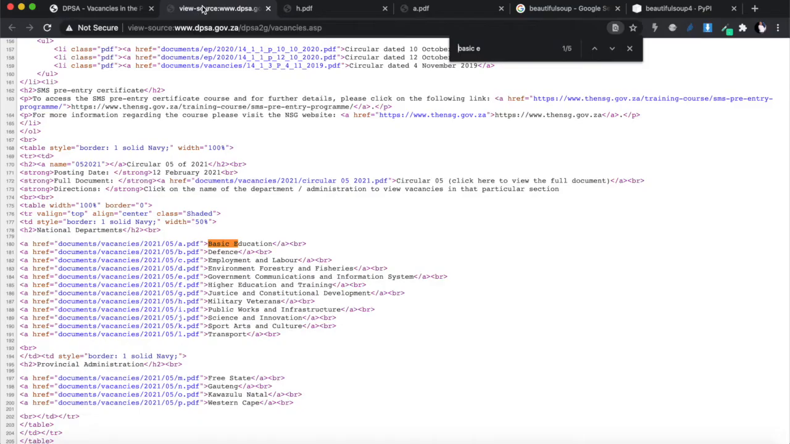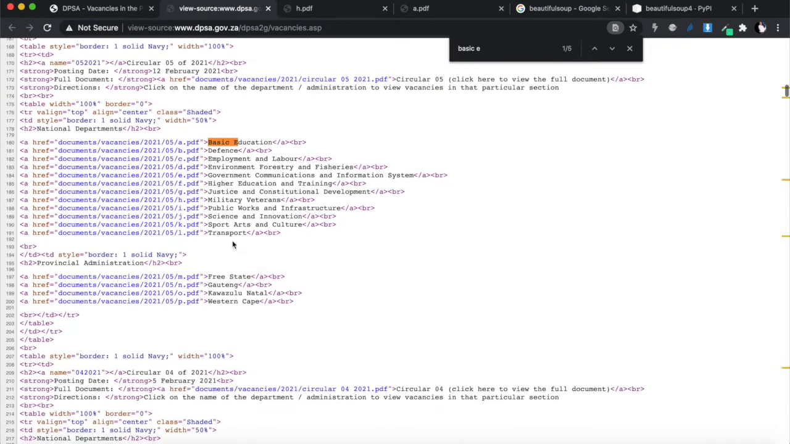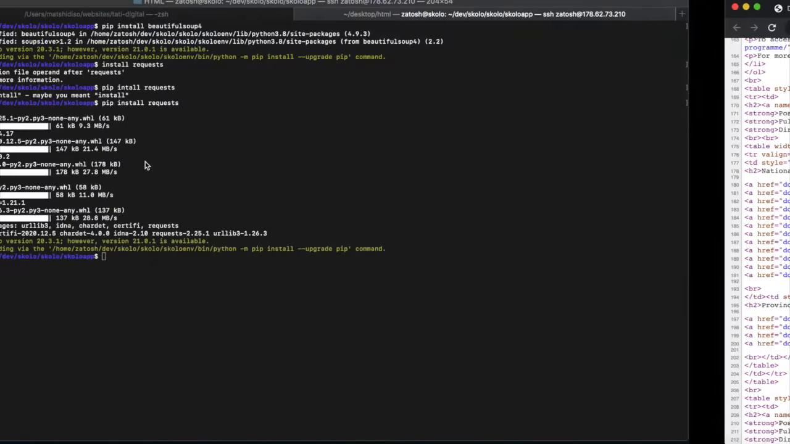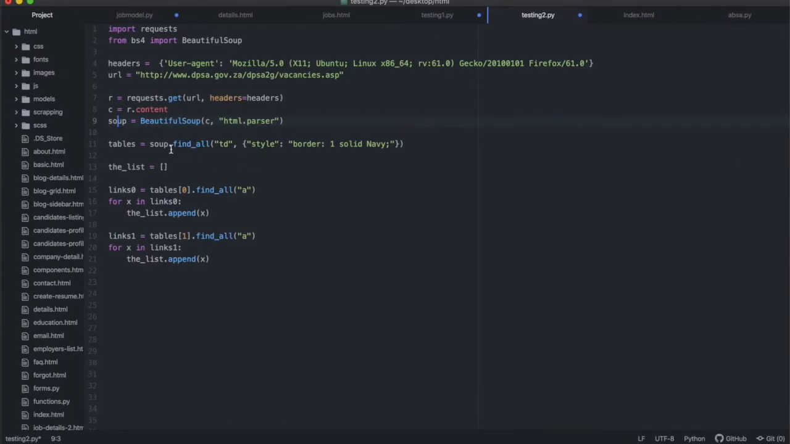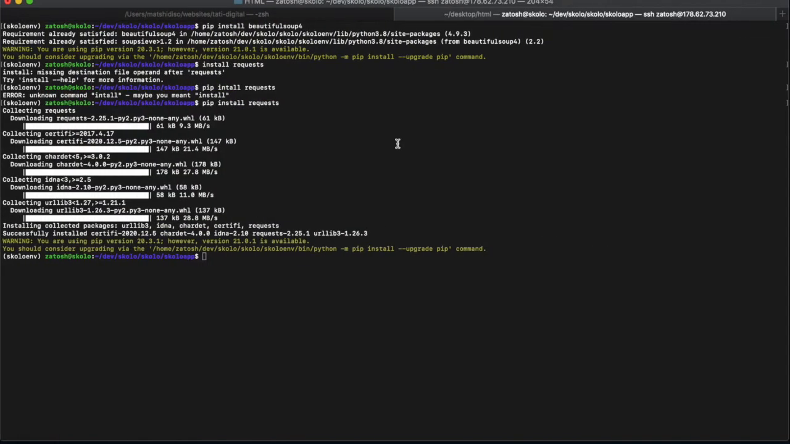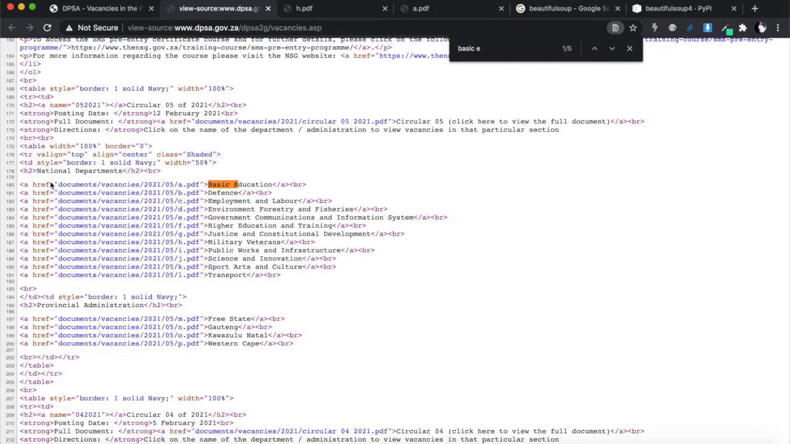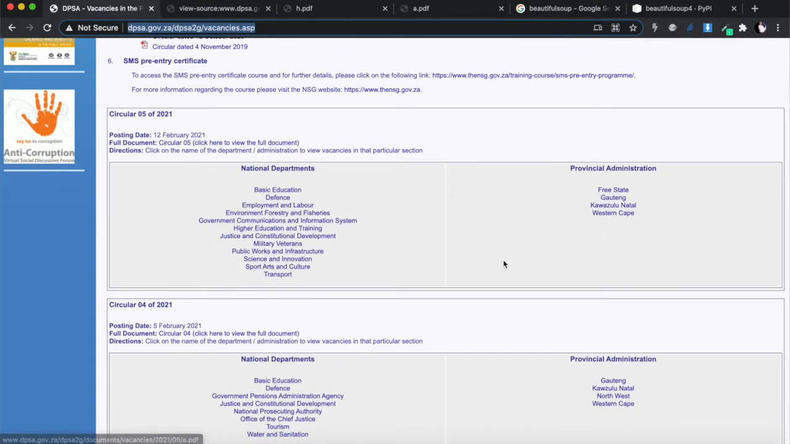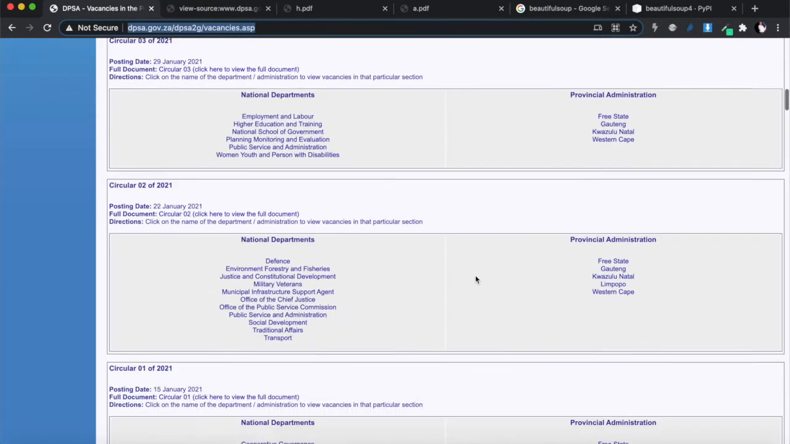Once you view the page source, you'll be able to see how you want to do this. When I viewed the page source, I first wanted to get this table over here. I wanted a TD with this style, so the first thing I wanted to find is all the TDs that have that style of border, one solid navy. It will specifically look for tables that have that style of formatting, and then take the first table. These are the tables over here, and they will come up as that TD.